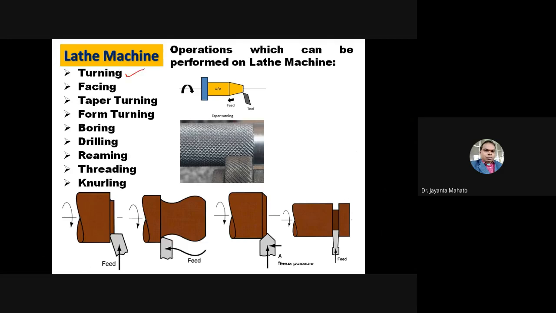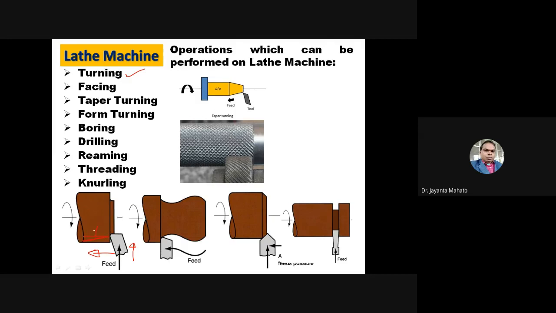So the first one is turning. Turning means reducing the diameter by moving the tool along the lathe axis. You have to give the feed according to the requirement of how much you need to decrease the diameter.